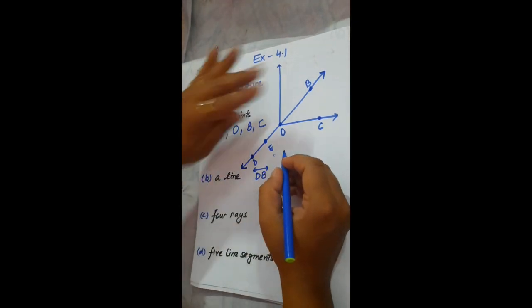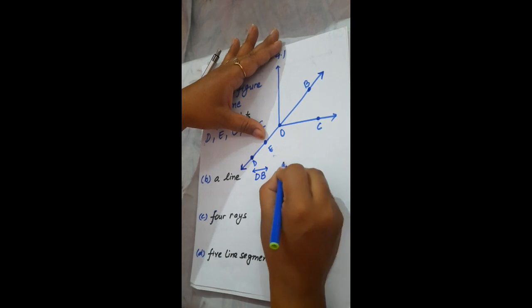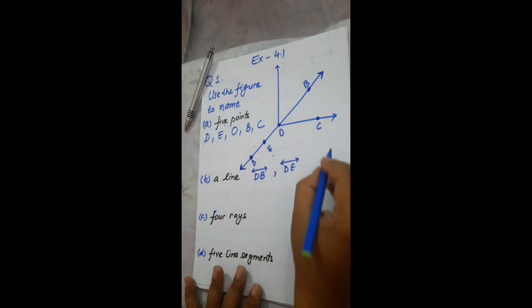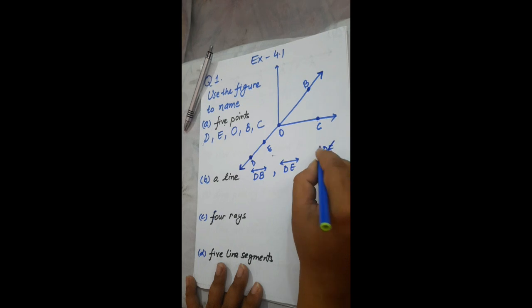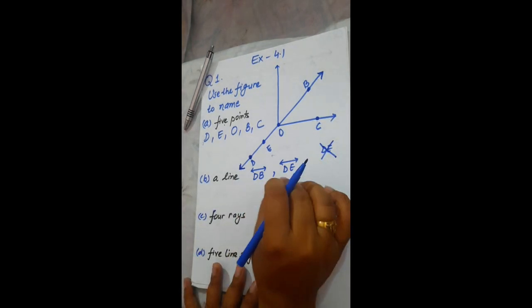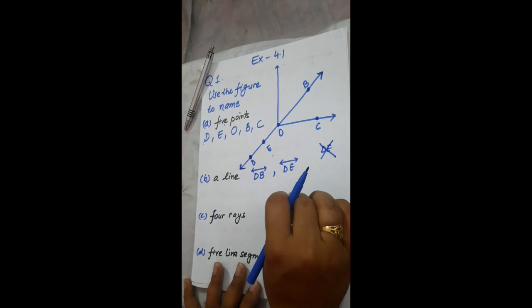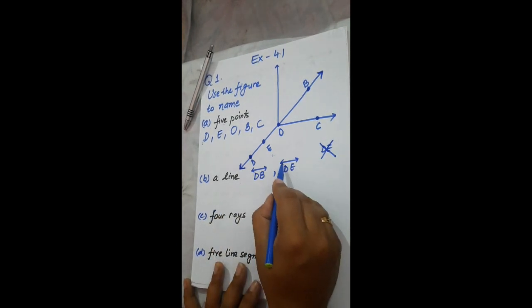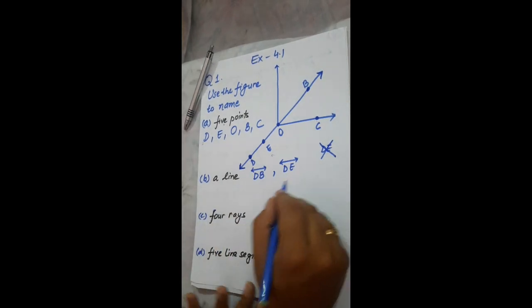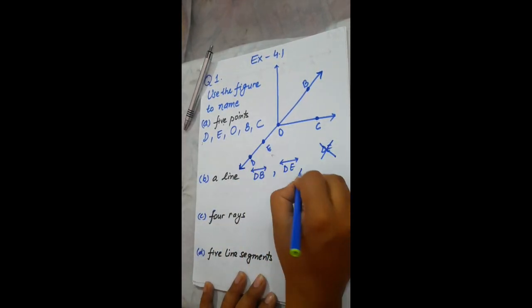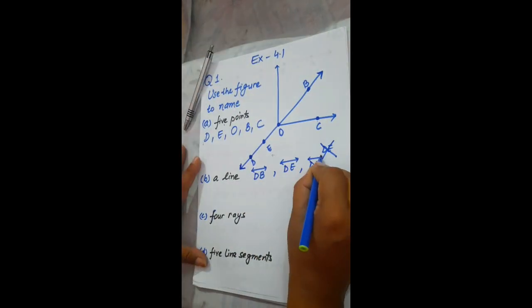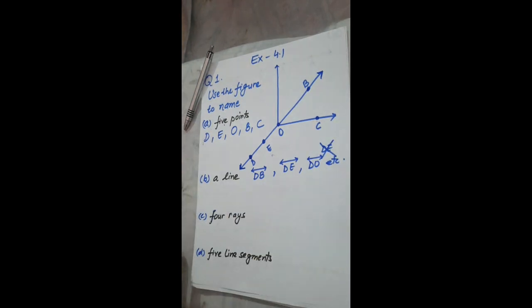You can write DE also. Just write the symbol over DE, as this symbol indicates it is a line. If you just write DE, the whole answer is incorrect. If you don't put the symbol over it, then it is not considered. So whenever you are writing a line, always put the symbol of line overhead. So many possibilities are there, you can write any.